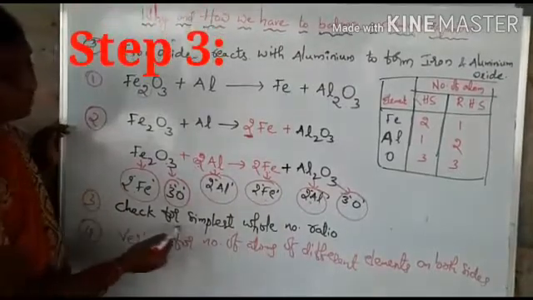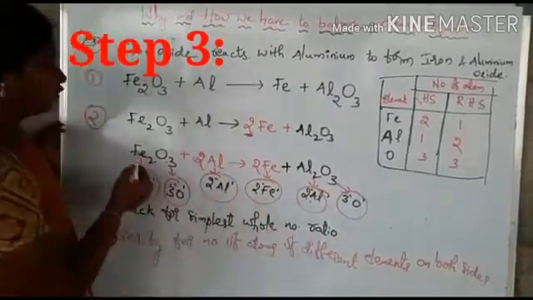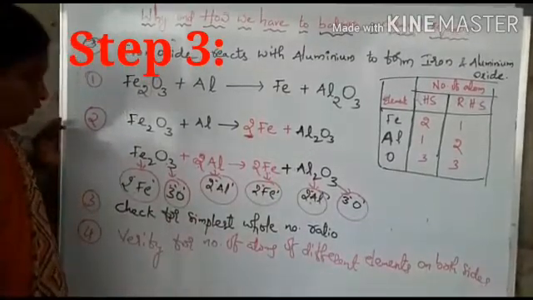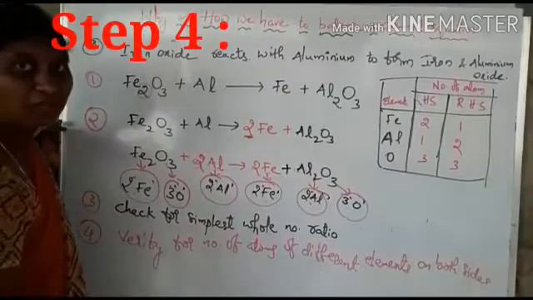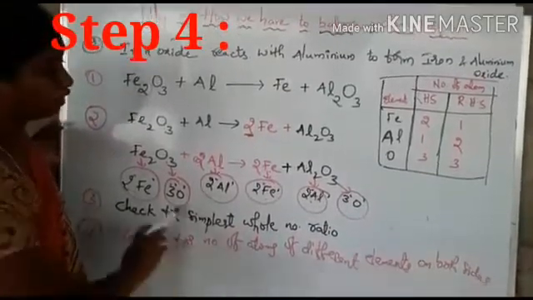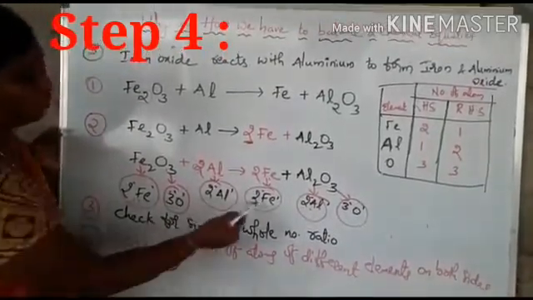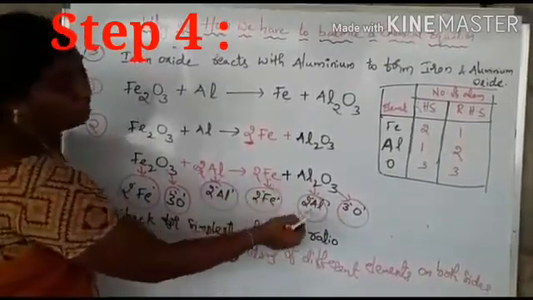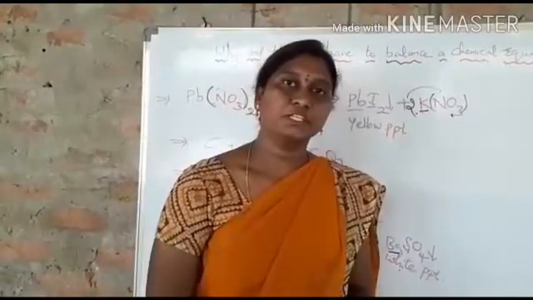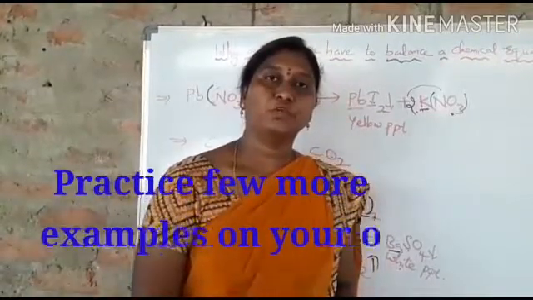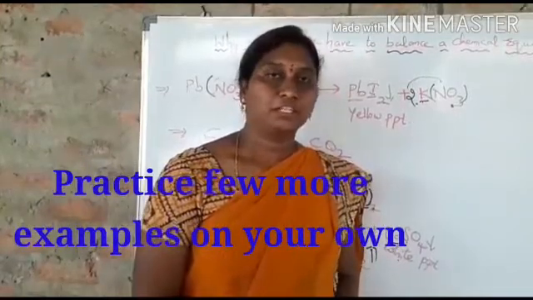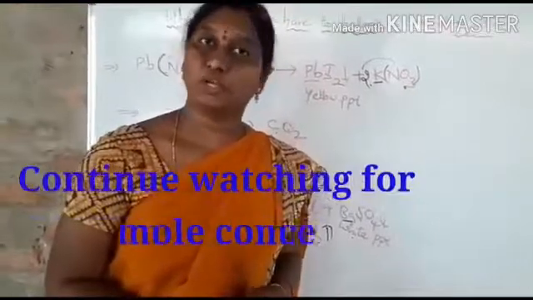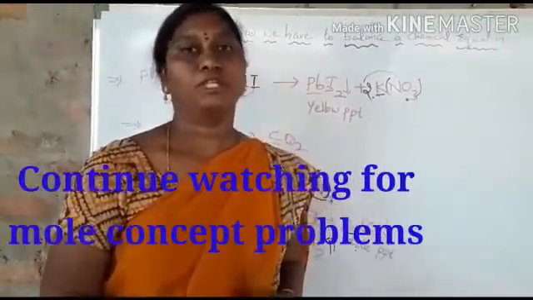In third step you have to check for the simplest whole number ratio. So 1, 2, 2, 1. These are already the simplest whole number ratio. So fourth step, once again verify the number of atoms of different elements on the product side and the reactant side. 2 Fe, 2 Fe, 3 oxygens, and 2 aluminiums, 2 aluminiums. So it is balanced. Okay students, practice a few more examples on your own, and in the next video I will make you know how a chemical equation is made more informative, and we will go for the mole concept problems.